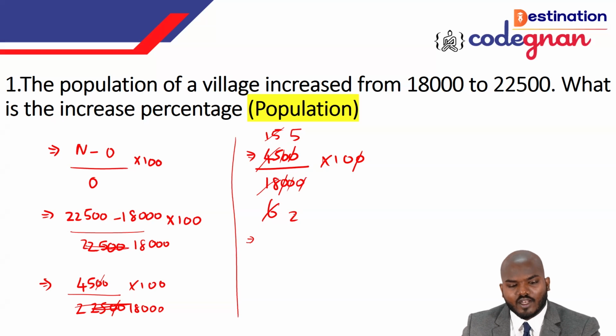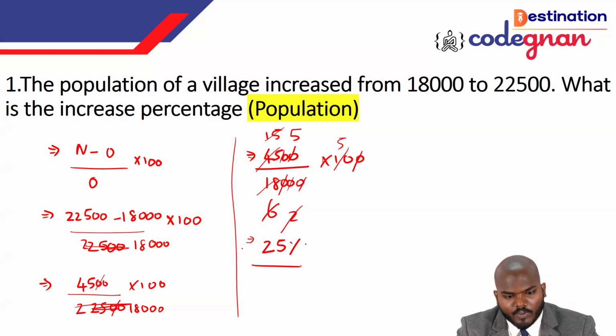Okay, now you have the value 50 and 20. So 2 times 5, I can call it 10. So you are left with 5 and 5. If you multiply that, you will get the value 25 percentage. So 25 percentage of the population has increased here in the place, over the period from 18,000 to 22,500.